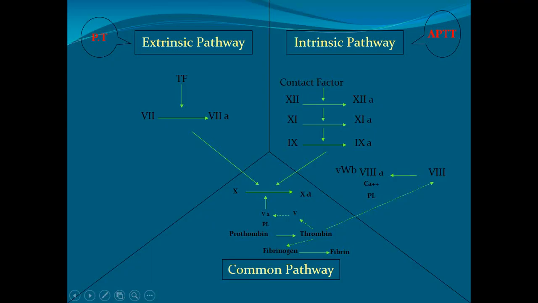The extrinsic pathway is controlled by means of the prothrombin time, and the intrinsic pathway is controlled by means of the APTT. Whenever there is a deficiency of tissue factor or factor 7, there will be derangement of only the prothrombin time. And when there is a deficiency of factor 12, factor 11, factor 9, or factor 8, there will be prolongation of the activated partial thromboplastin time.